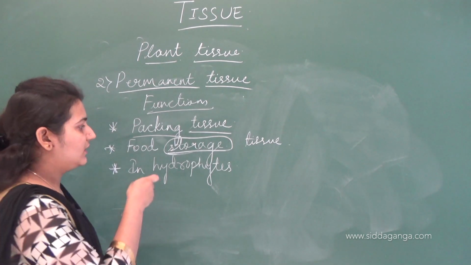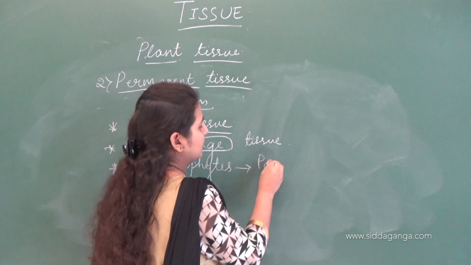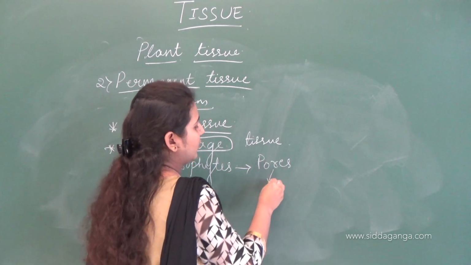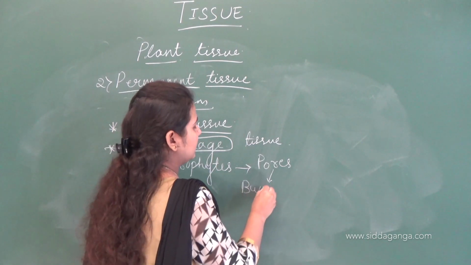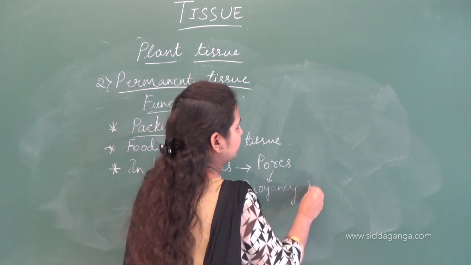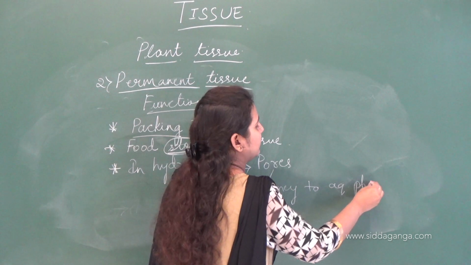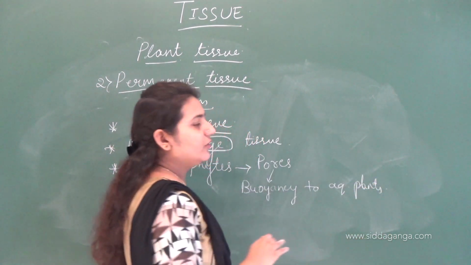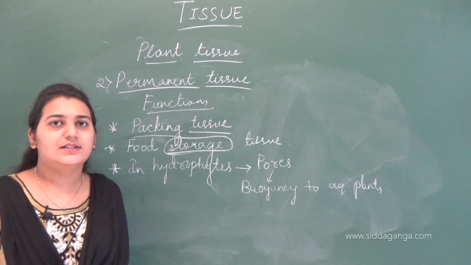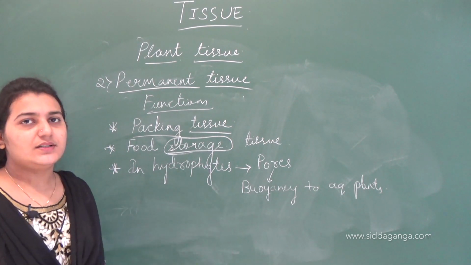It is because these parenchymatous cells have pores, and this provides buoyancy to the aquatic plants. That is a character for which they can float on the water. They do not get submerged because of these porous parenchymatous cells.